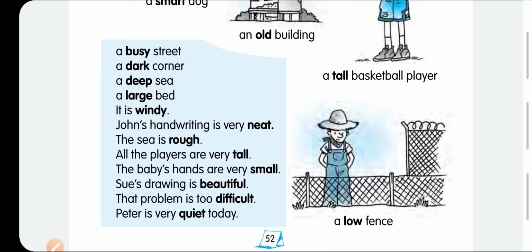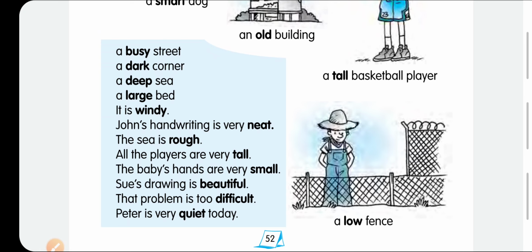But sometimes it is used even at the end of the sentence. For example, it is windy. Suppose the climate is windy. John's handwriting is very neat. The sea is very rough. All the players are very tall. The baby's hands are very small. Her drawing is beautiful. That problem is too difficult. Peter is very quiet today. So sometimes the adjective is used even at the end of the sentence.